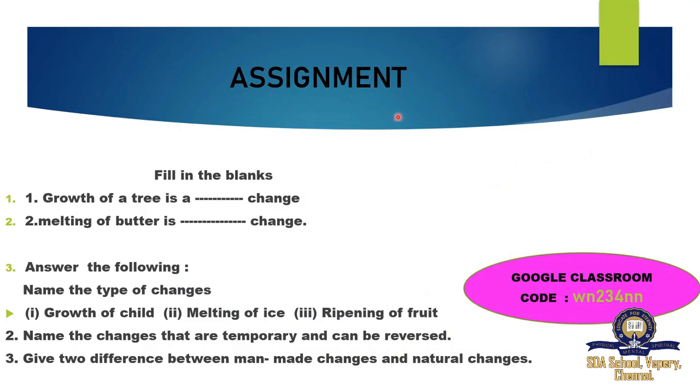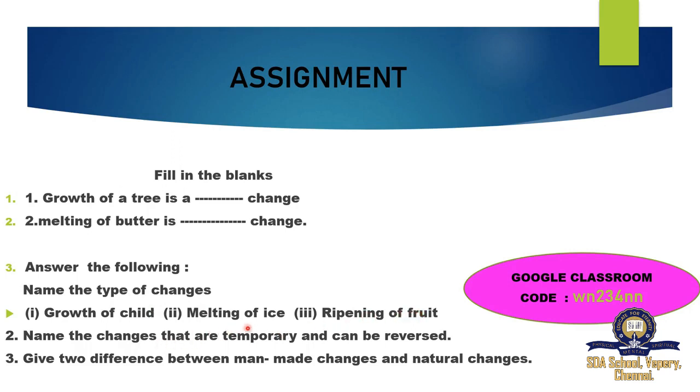Here is your assignment. Fill in the blanks. Growth of a tree is a dash change. Melting of butter is a dash change. Then answer the following. Name the type of changes. All the answers you can find in this video. Growth of a child, melting of ice, ripening of fruit.